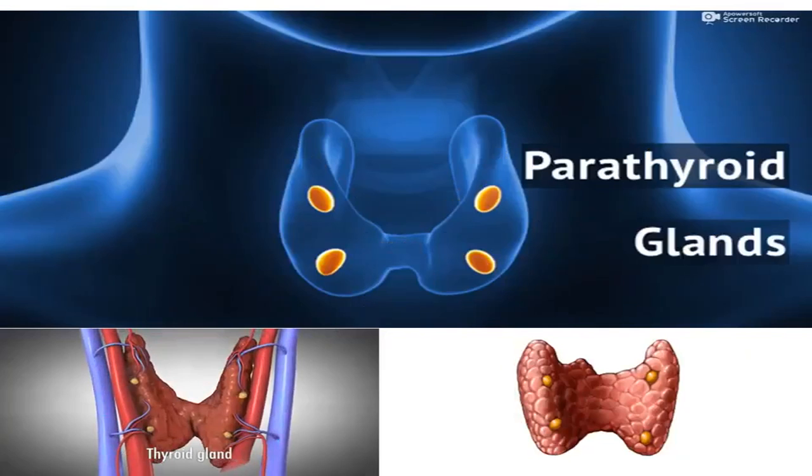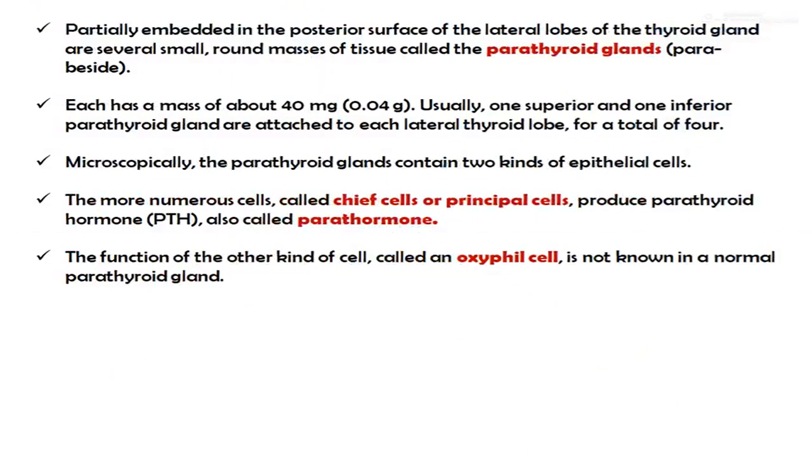Next one is the parathyroid gland. Partially embedded in the posterior surface of the lateral lobes of the thyroid gland are several small rounded masses of tissue which are called the parathyroid glands. Each has a mass of about 40 mg. Usually one superior and one inferior parathyroid gland are attached to each lateral thyroid lobe, for a total of 4.